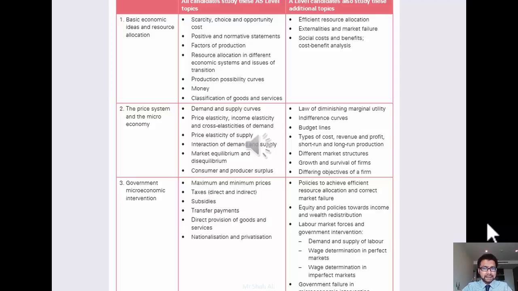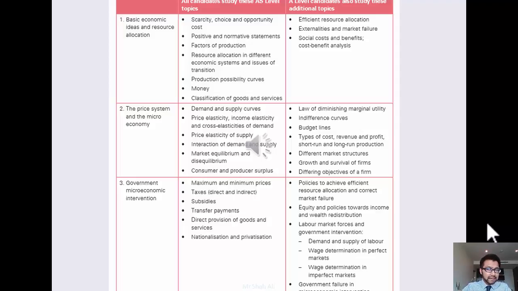Then we're going to look at goods and services. What type of goods and services do we have, and we can classify them into different types based on the kind of economic theory behind those goods and services. So, for example, private goods, which can be easily sold and made profit from, and then this problem of public goods, which doesn't really quite work. The market can't quite provide them due to problems such as what we call the free rider problem. And then those kind of goods are goods that government has to provide. So street lighting, for example, lighthouses, national defense. So that's really what we're going to look at at the beginning.